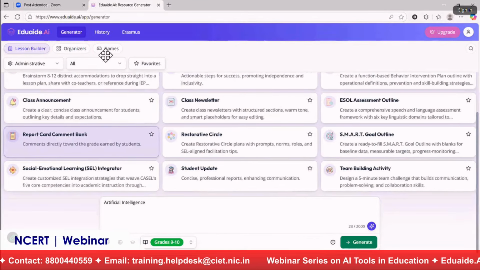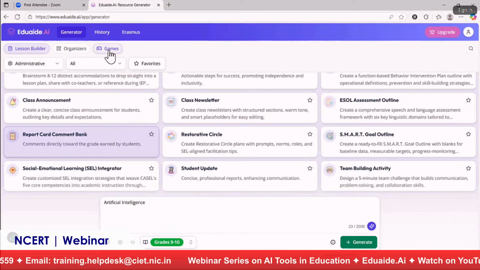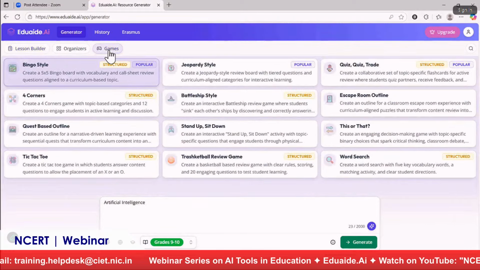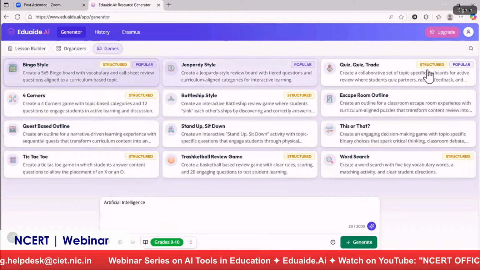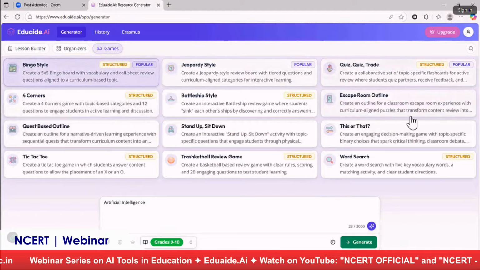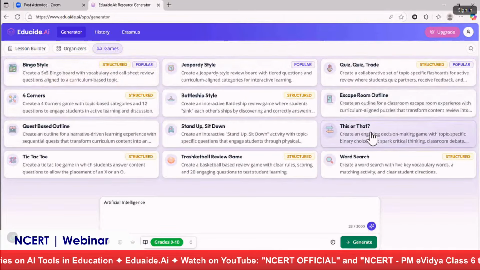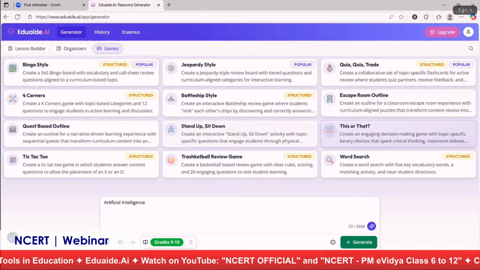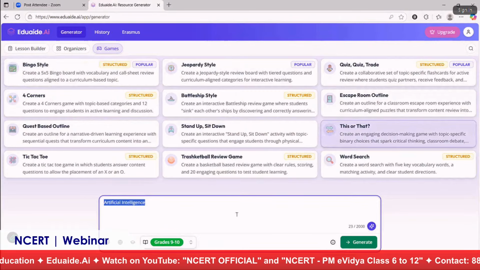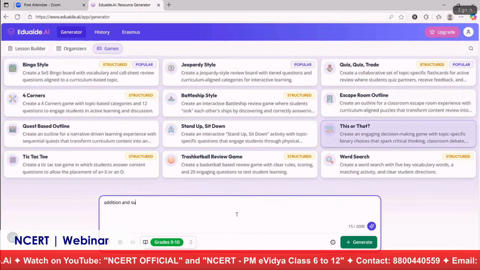Now let me go to games part, because this is something which I personally like. So games category. Here you can see there are so many games that are available. Now I'll go for this or that. I'll select this or that resource type, and I'm going to write here addition and subtraction.